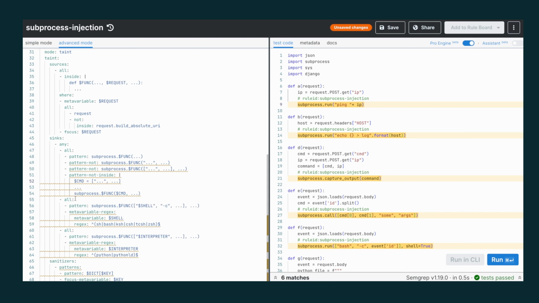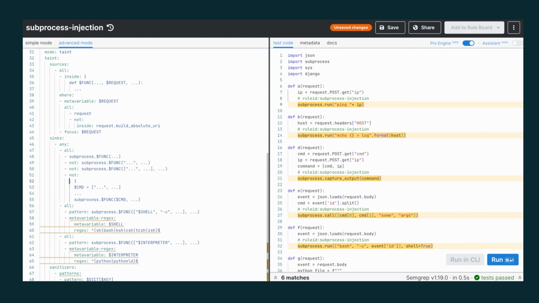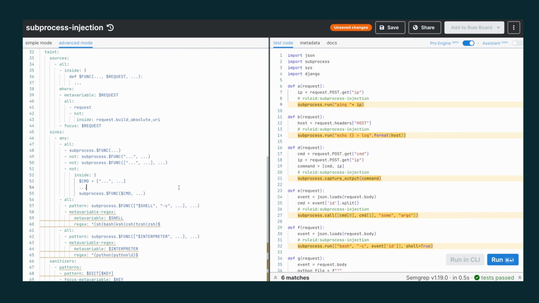And let's see, this pattern can be omitted. Pattern not just becomes not, and then we have a not inside, which becomes not inside. And let's indent this. There we go.